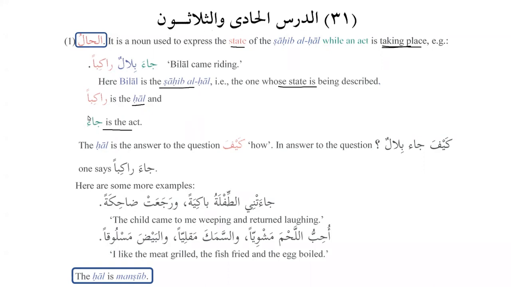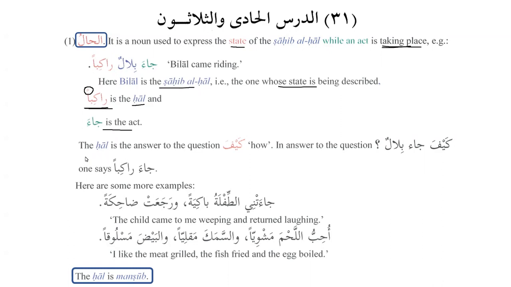And as we can see, it is a common noun, an indefinite noun, and it is always mansub. So there are two things that we need to know. Number one, it is an indefinite noun, it is nakira, and number two, it is always mansub. And this is something very, very important.